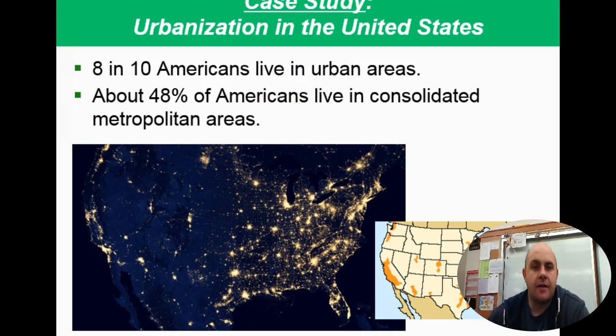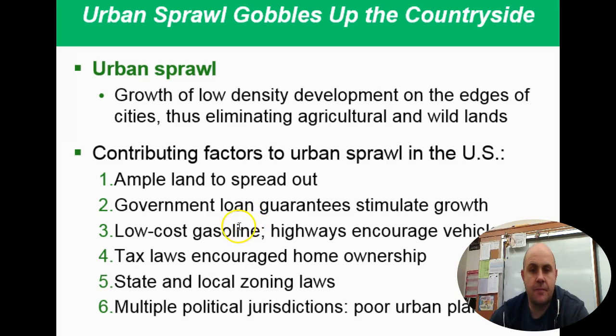So, breakdown of the United States. 8 out of 10 Americans live in urban areas. That's the vast majority of us. And about 48% of Americans live in a consolidated metropolitan area. So the greater Denver area, for instance, would be an example, right? But nonetheless, so quite large.